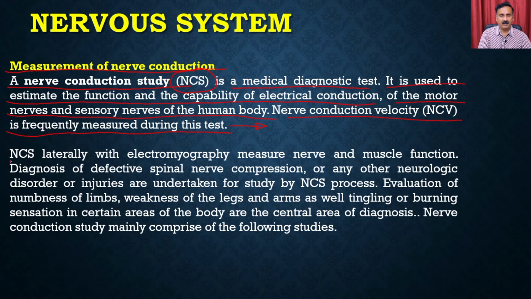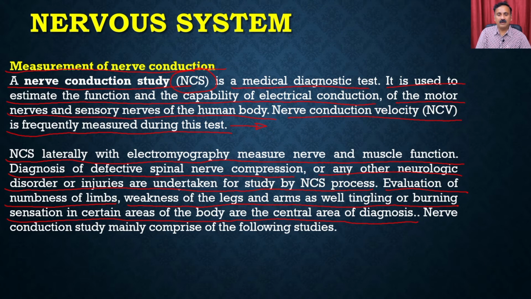The nerve conduction study, along with electromyography, measures nerve as well as muscle functions. Diagnosis of defective signals, spinal nerve compression or any other neurological disorders or injuries are undertaken for study by the NCS process. The evaluation of numbness of the limbs, weakness of the legs and arms, as well as tingling or burning sensation in certain areas of the body are the central areas of diagnosis.